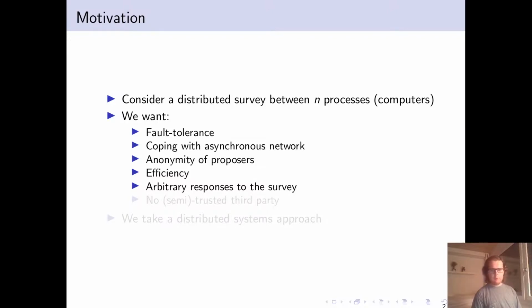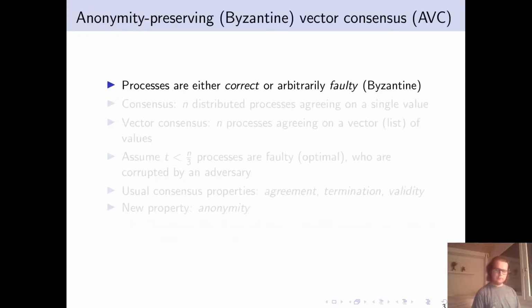So importantly, our survey could be anything from an actual survey in which written responses are provided as answers. We could be considering an election in which different identities of potential candidates are proposed without prior setup, things like this. We wouldn't like to trust a third party, and so we will explicitly avoid this. And given these properties and the distributed nature of our problem, we take a distributed systems approach to solve it.